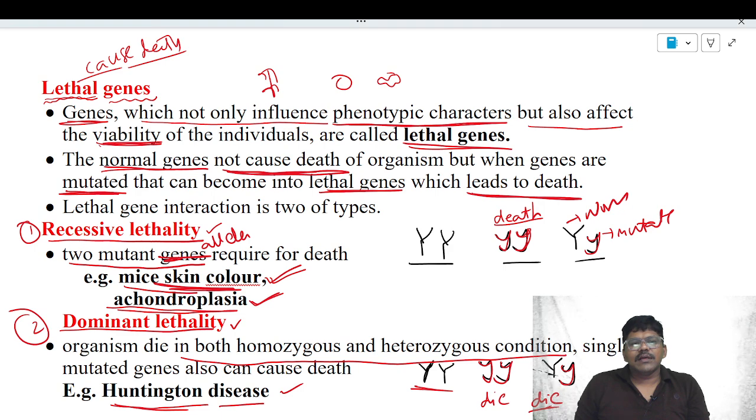In recessive lethality, two mutated alleles are required for death of the organism. Examples for recessive lethality: my skin color and achondroplasia. In dominant lethality, even one single mutated allele leads to death of the organism. Example for dominant lethality is Huntington disease.